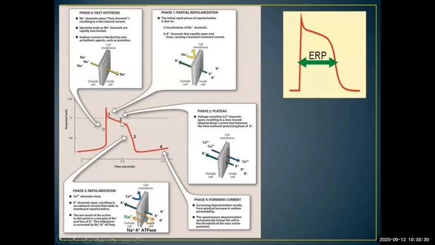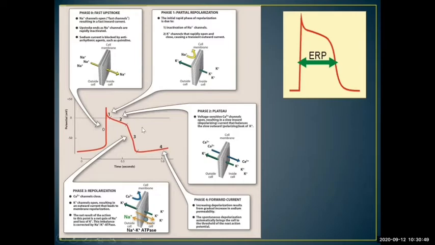And during phase 2, also known as the plateau phase, calcium enters inside and potassium goes outside. During this phase, the heart undergoes contraction, that particular part of the heart, whether it is atrium or ventricle.